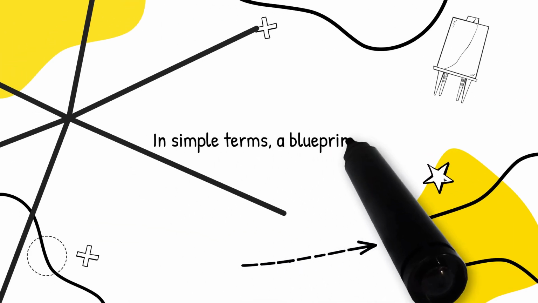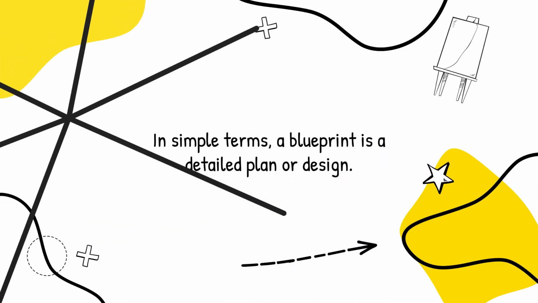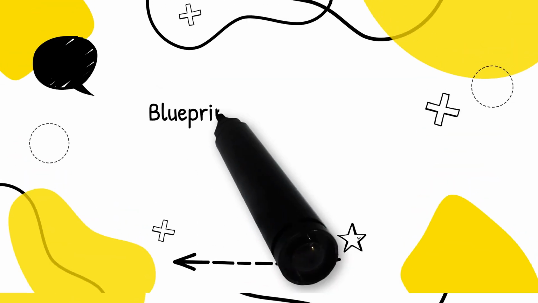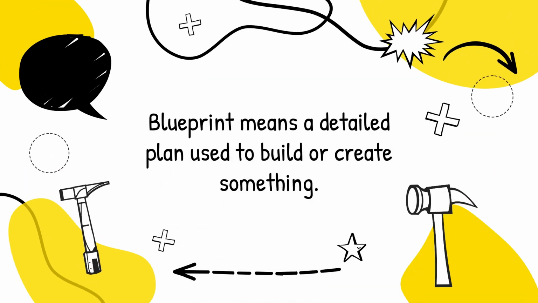In simple terms, a blueprint is a detailed plan or design. Easy way to remember: blueprint means a detailed plan used to build or create something.